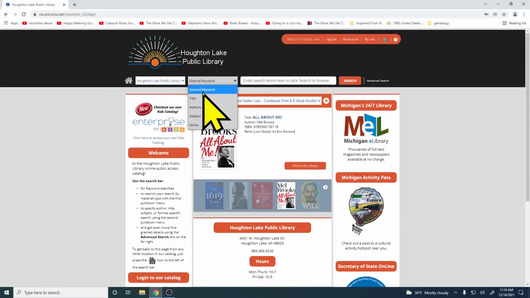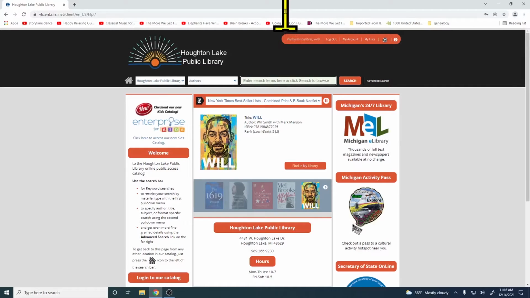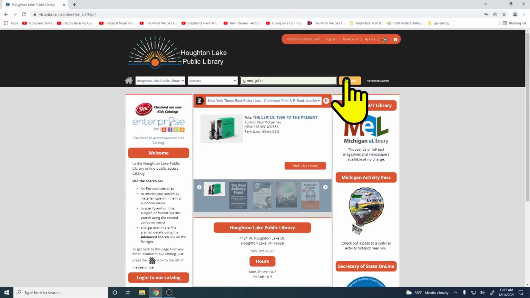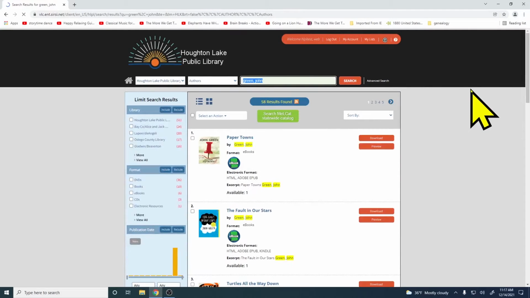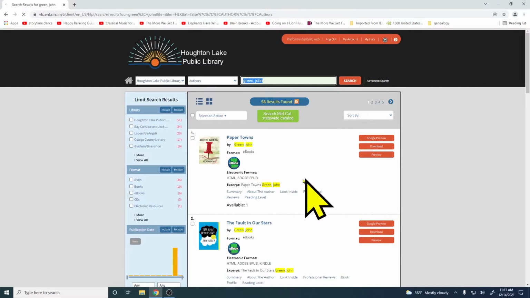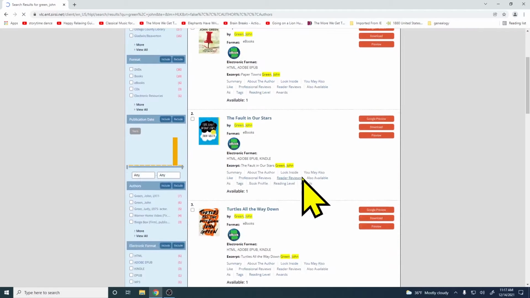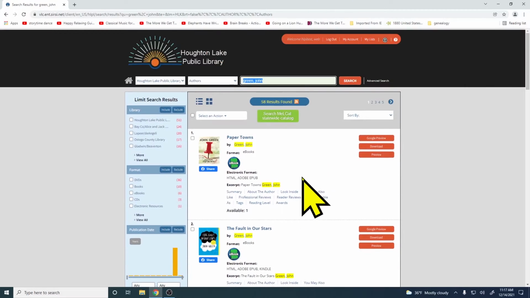And we're going to search, instead of a general keyword, we're going to search for authors. And let's do last name, comma, first name. So let's look for, let's say John Green. And hit search. So we're getting back some results of books that we have here at Houghton Lake.